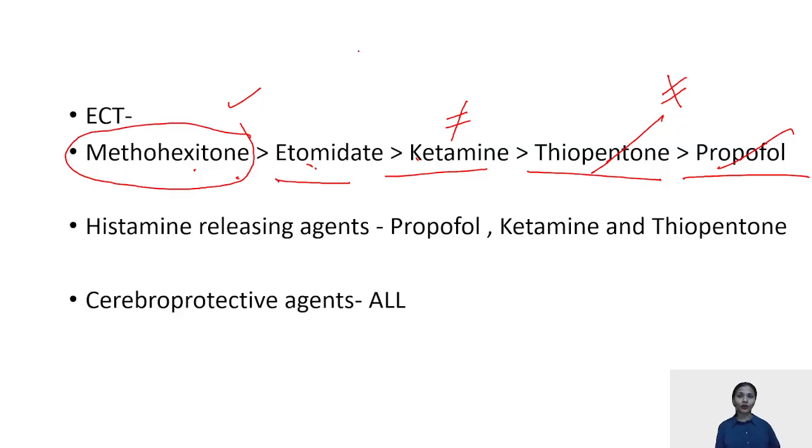The drugs which lead to histamine release. So whatever drugs we have studied, the drugs which can lead to histamine release, all drugs except etomidate, because it has minimal effects on the cardiovascular system, because it leads to a very mild or no histamine release in the body, unlike your propofol, ketamine, and thiopentone.